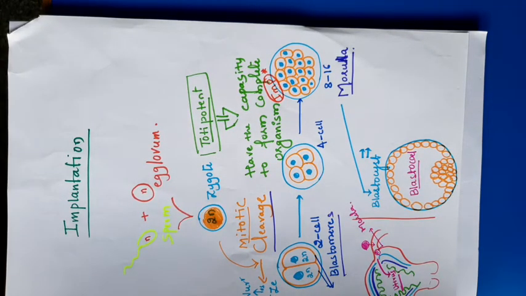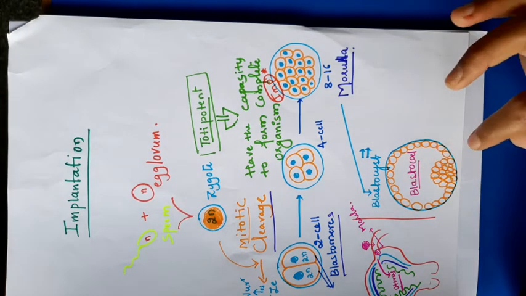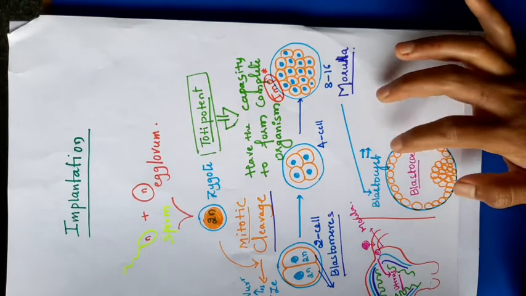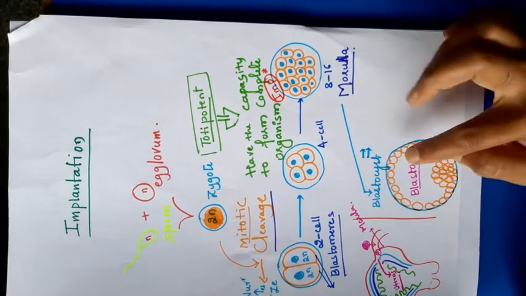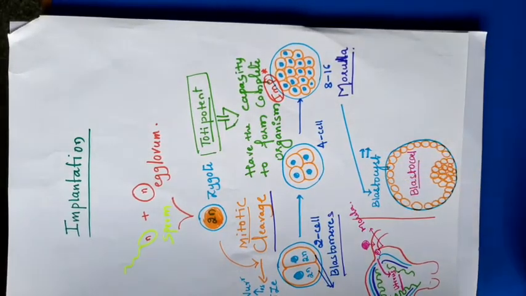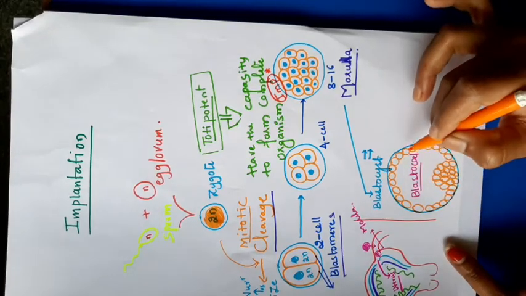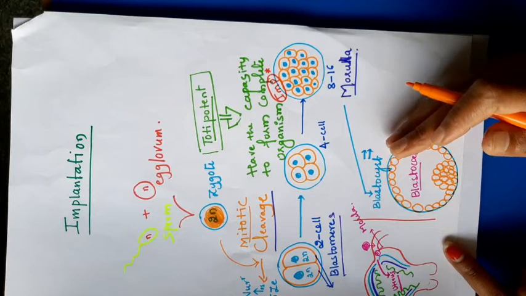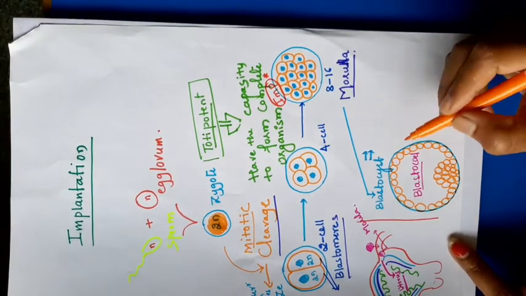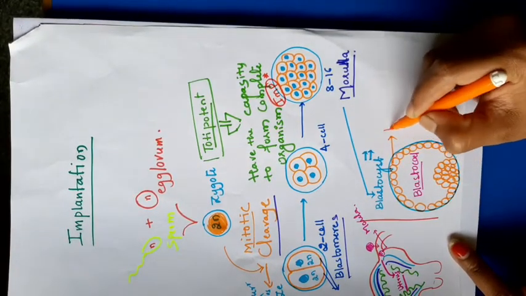The blastomeres are arranged into an outer layer called the trophoblast. A single layer of blastomeres moves to the periphery to form the trophoblast.